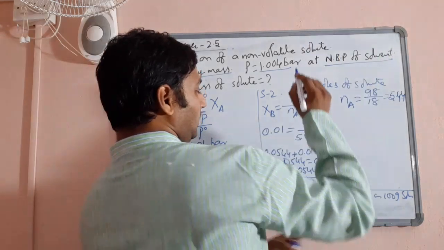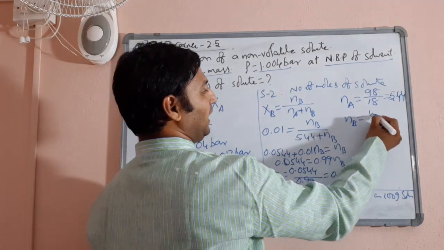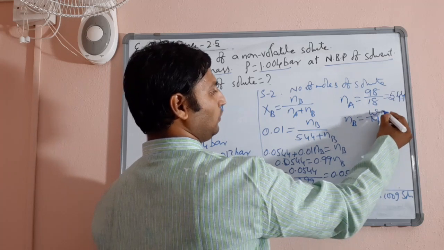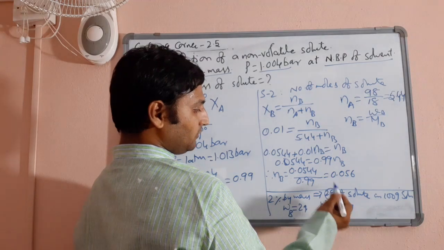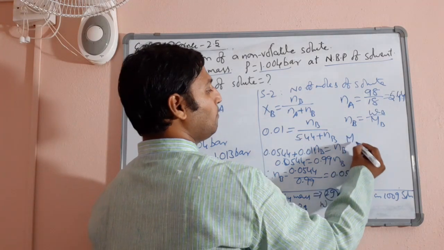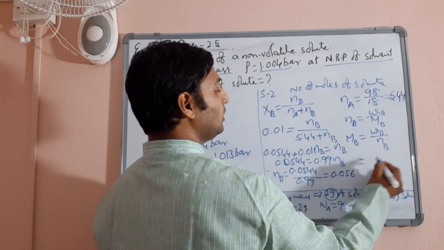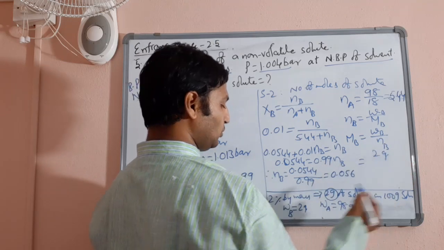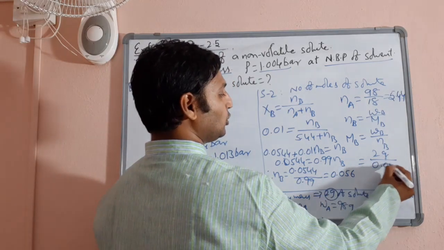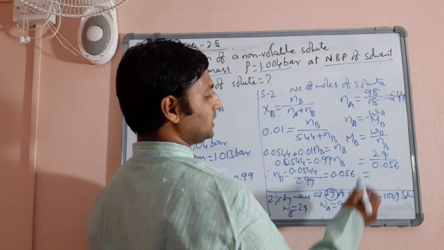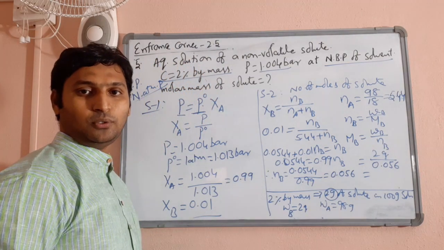Now, number of moles is nothing but weight divided by molar mass, weight of solute by molar mass of solute. We have already established here that weight of solute is 2 grams. So molar mass of solute is weight of solute divided by number of moles. Weight of solute we have established as 2 grams already, divided by the number of moles you got here, 0.056. Just check what you get, that will be the molar mass of the solute.